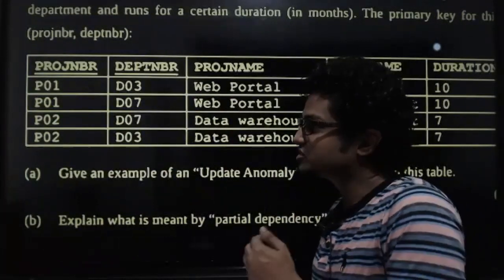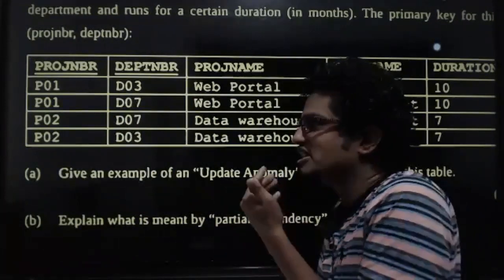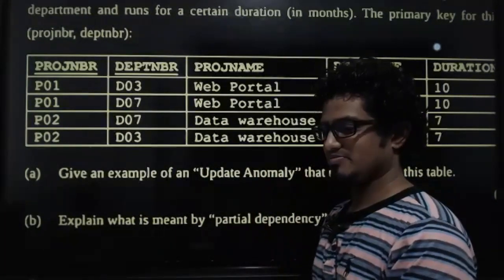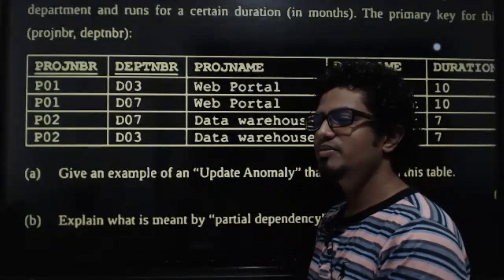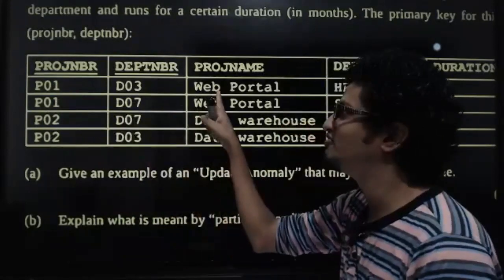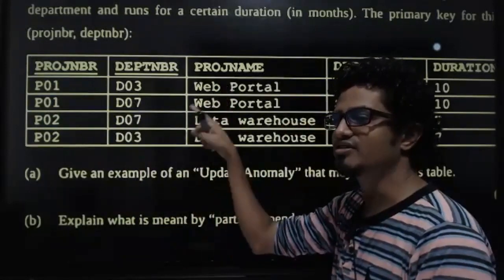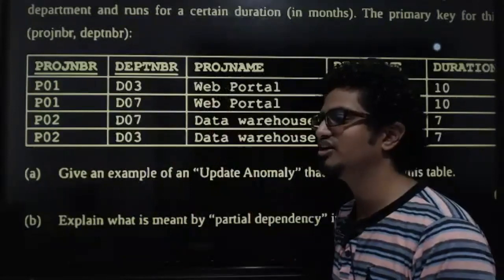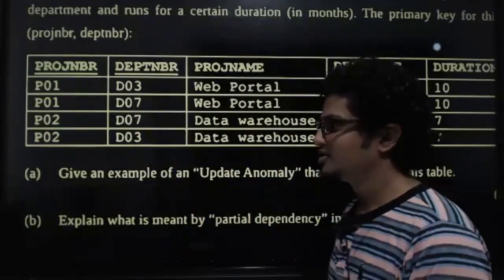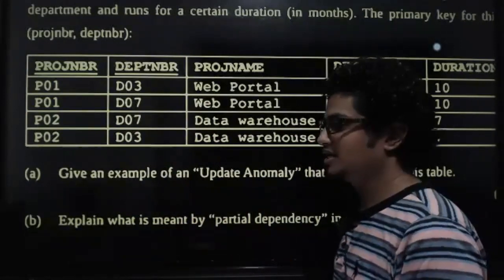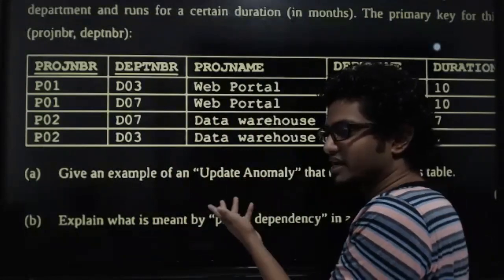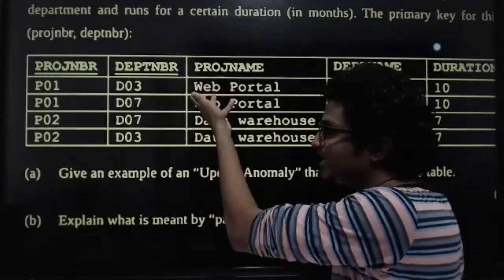Okay. So which means after doing that change, will the database be in a consistent state? No, it will be inconsistent. Why inconsistent? About the same thing, you have different what? Different entries. When you have different entries, you call it inconsistent, right? So this inconsistency of records is definitely created with the problem of updating.